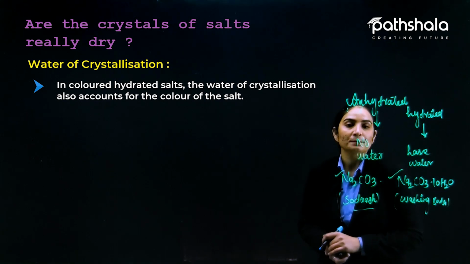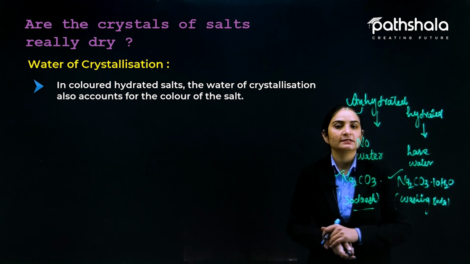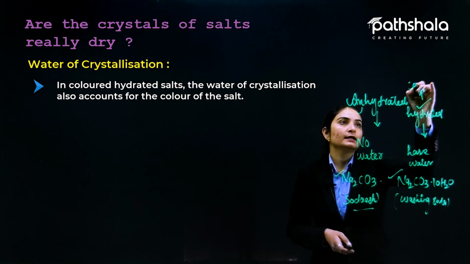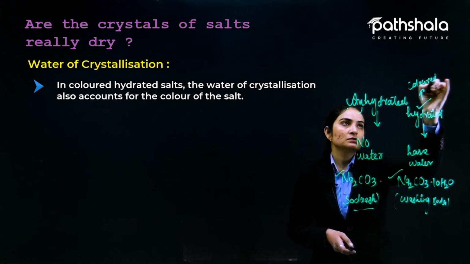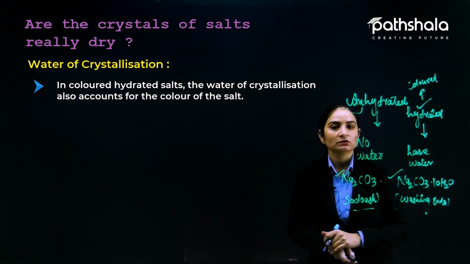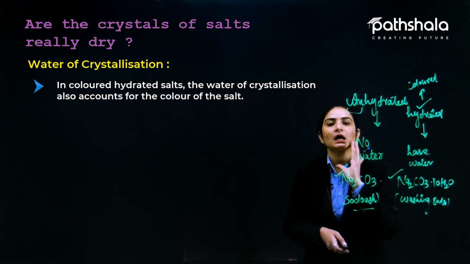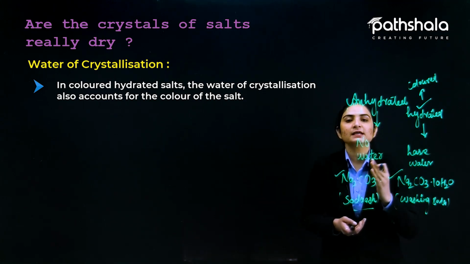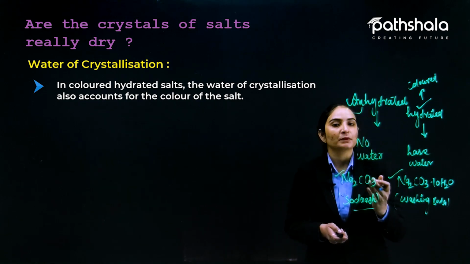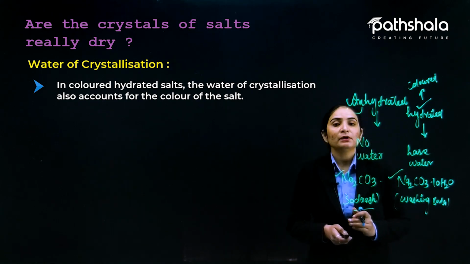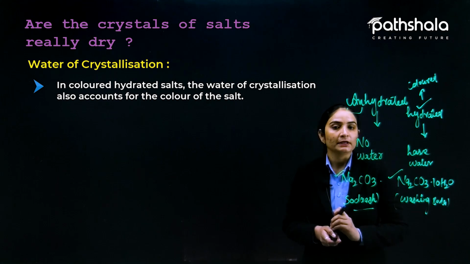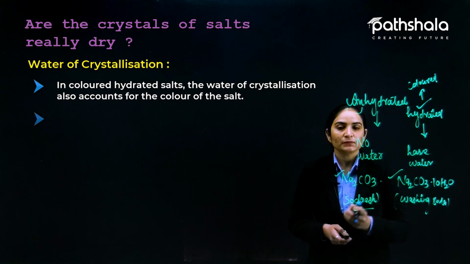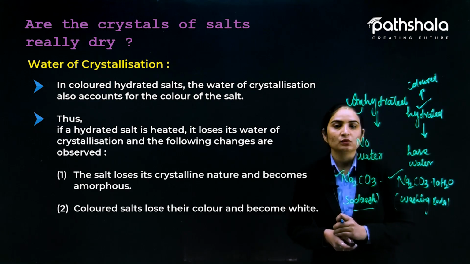And if we talk about copper sulfate, we know that copper sulfate is blue in color. So these hydrated salts are also colored in nature. If they are colored, how does the water of crystallization account for this? The first main important role of water of crystallization is making the salt into crystalline form. Another important role, for colored salts, is accounting for the color of that salt. Let's see how it does this.